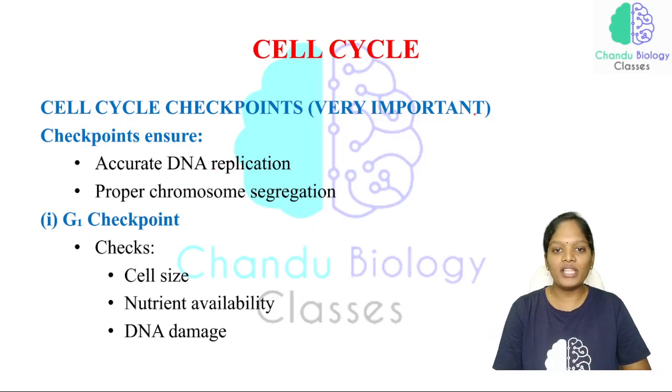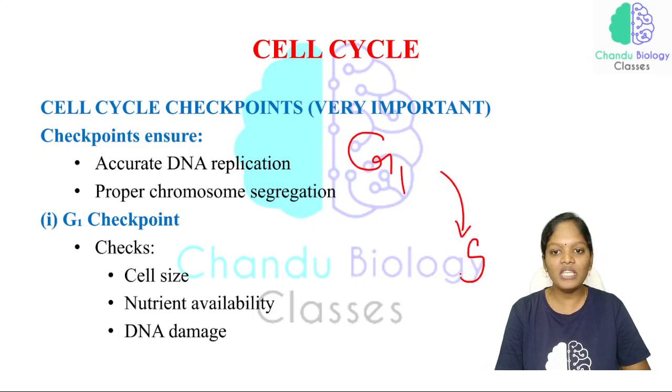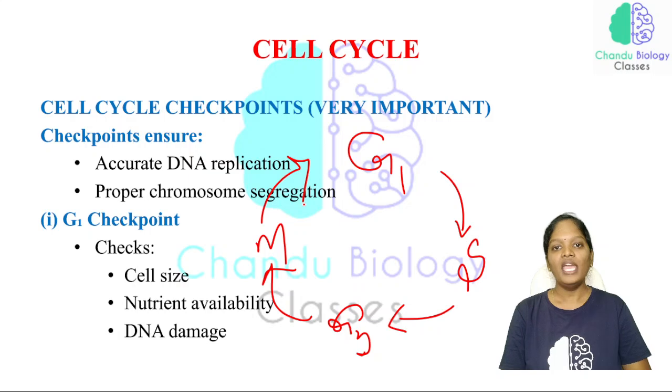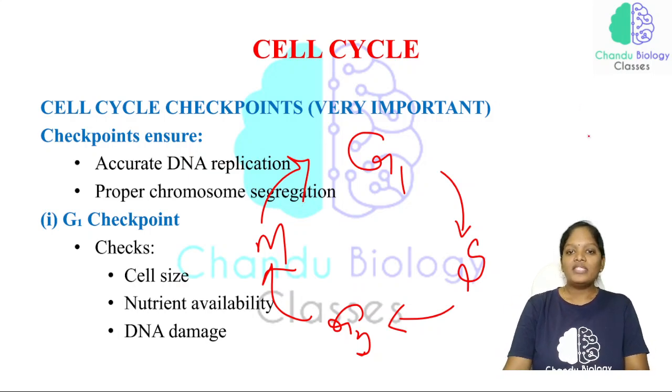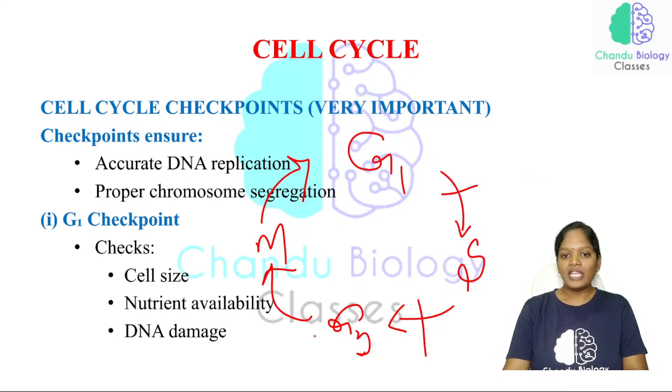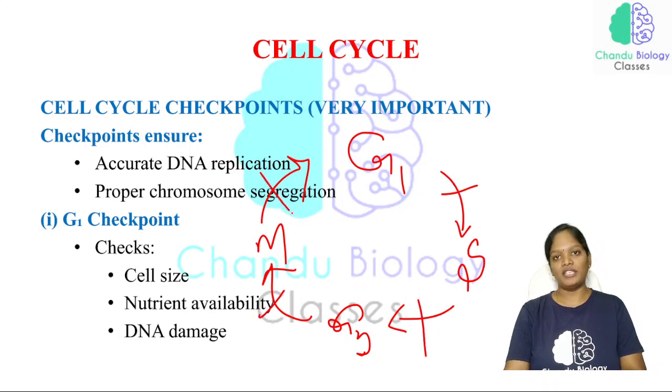Checkpoints are very, very important. See here, as we have mentioned before, the cells from the G1 phase have to enter into the S phase, and from the S phase into the G2 phase, and from the G2 phase into the M phase, and this is one complete cell cycle. Now in all these areas certain checkpoints will be present, which is like a security guard.